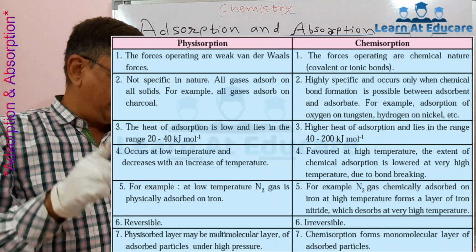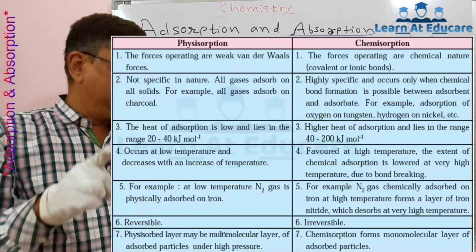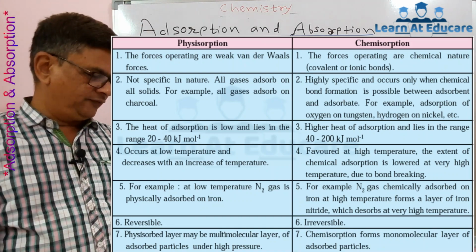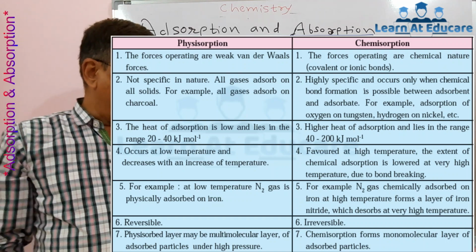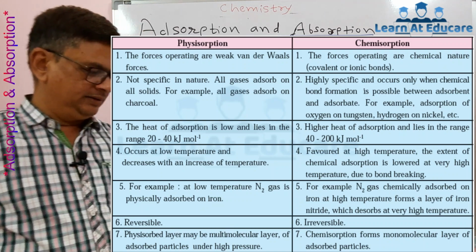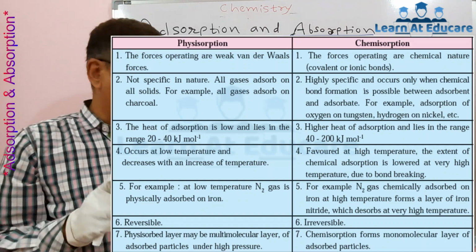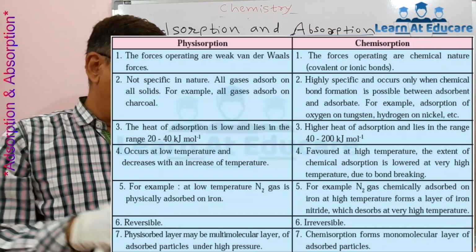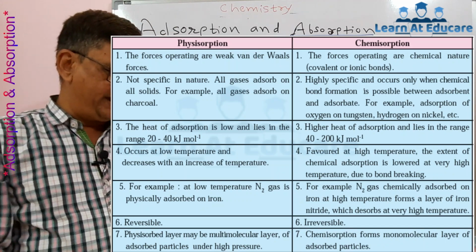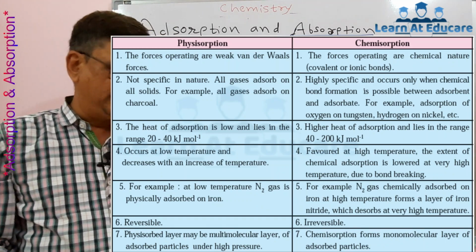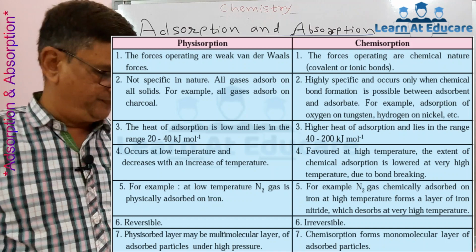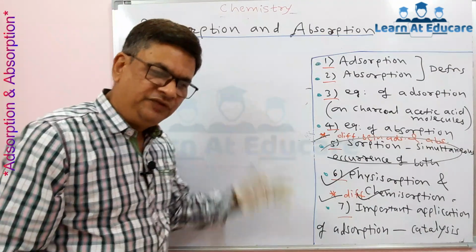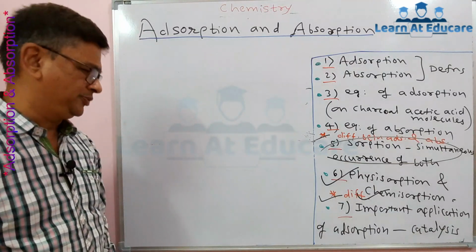Then chemical adsorption is irreversible like a chemical change, and physical adsorption is reversible like a physical change. Then the example of physisorption: at low temperature nitrogen gas is physically adsorbed on iron, while for chemical adsorption, N2 gas is chemically adsorbed on iron at high temperature and forms a layer of iron nitride. So these are some points of difference between physisorption and chemisorption.